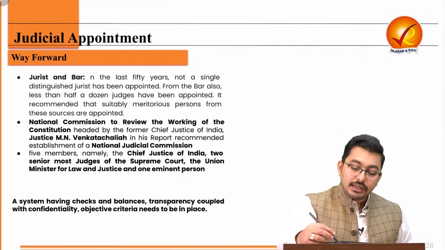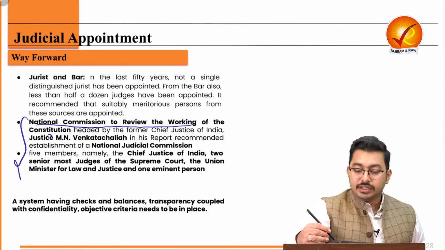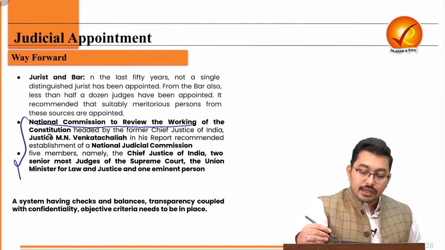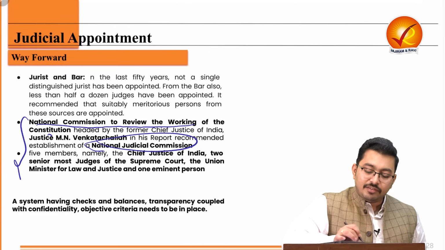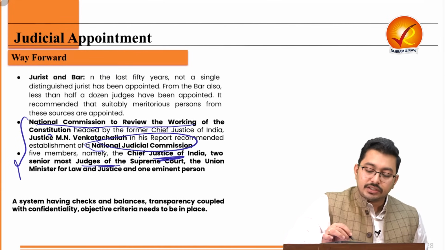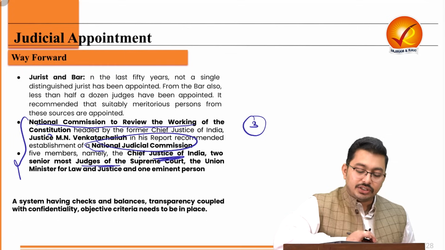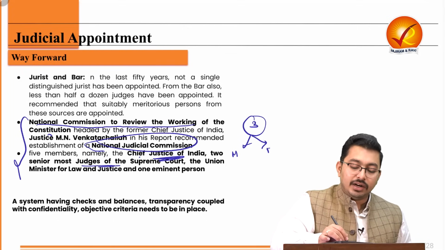Now, most importantly, the NCRWC under Justice Venkatachaliah again recommended a National Judicial Commission with 5 members: the CJI, 2 senior-most judges, that means you have a majority of the judiciary, then the Minister of Law and Justice, and 1 eminent person.